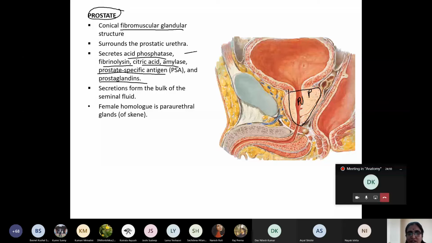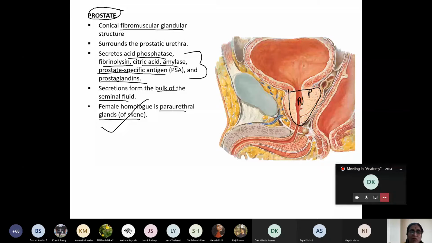What is the homologous organ of the prostate in female? The homologous organ of the prostate in the female is the paraurethral gland of Skene. This is a very important viva question. That's why I mentioned it. Name the homologous organ of the prostate in female: the paraurethral gland of Skene.